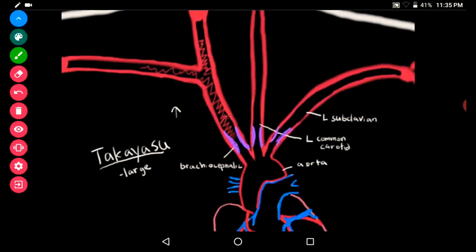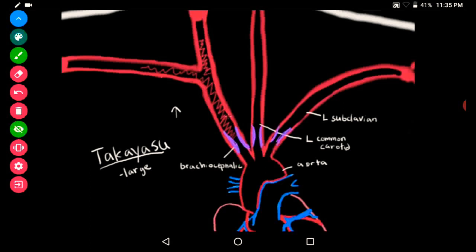Here we can see the arch of aorta and its branches. The most commonly affected is the subclavian artery, that is the right and the left subclavian artery. The second most commonly affected is the common carotid artery, that is the right and the left common carotid artery.